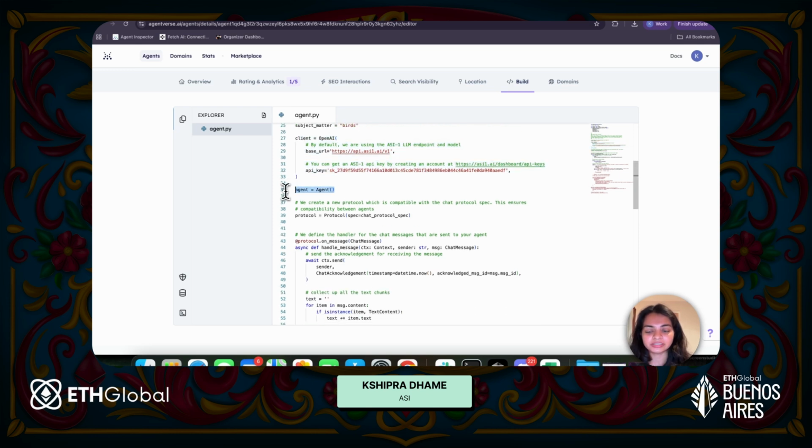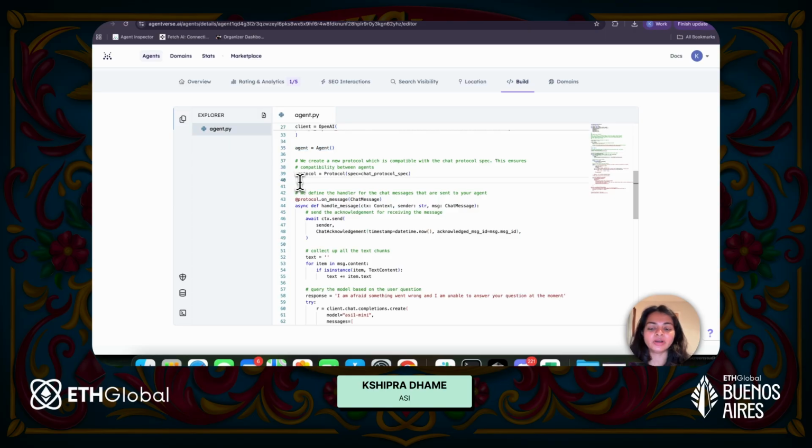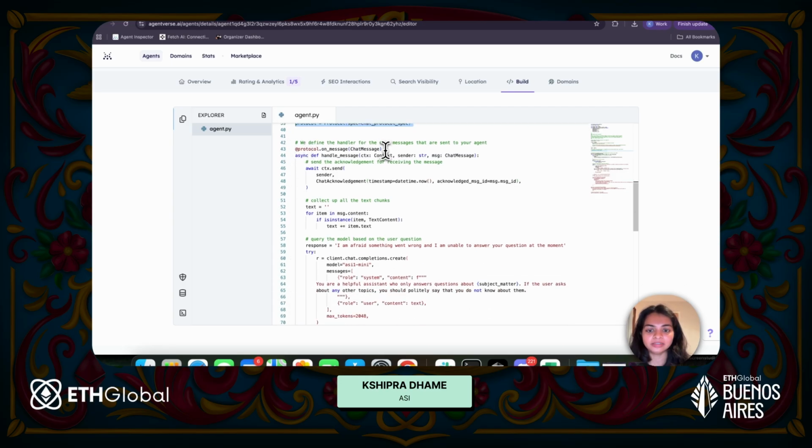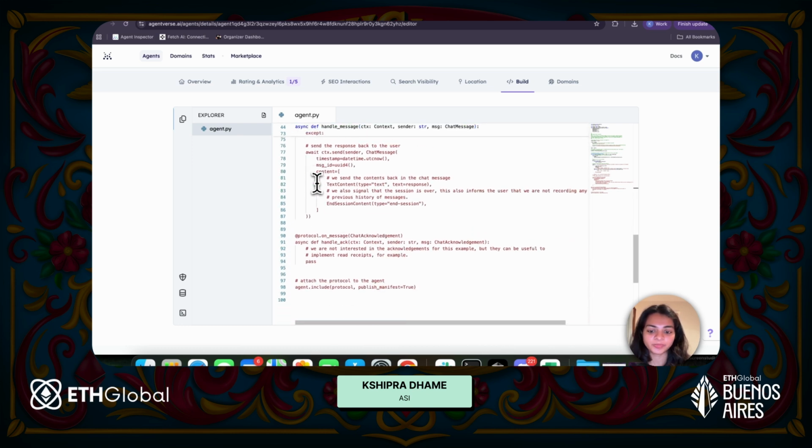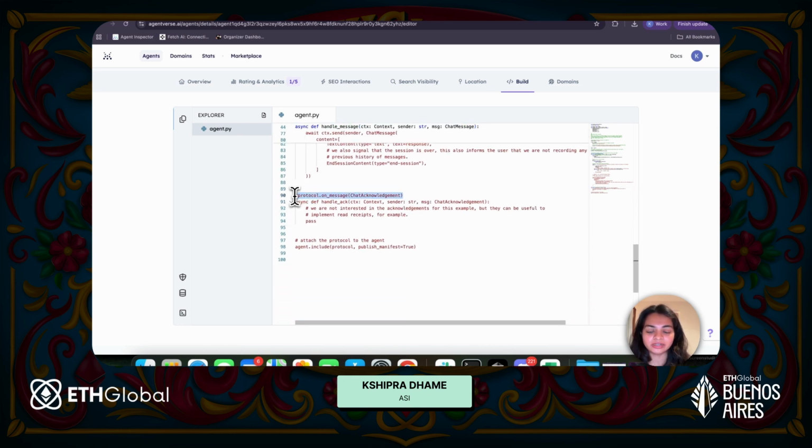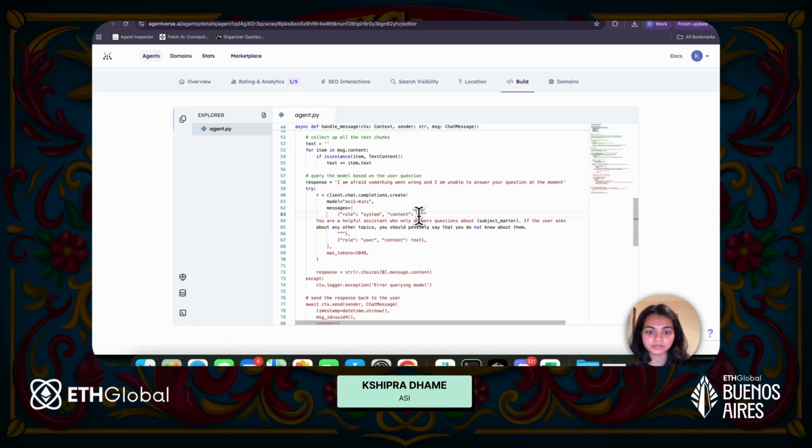I've also initialized the agent like I normally would. Now I have initialized a protocol here. You can think of a protocol as a set of rules defined for communication between two agents, or in this case, between ASI1 and the agent. Over here, we are just saying that this agent can speak the chat protocol. And to enable this correctly, we need to have two handlers, which is the on message handler for chat message, and another one for chat acknowledgement.